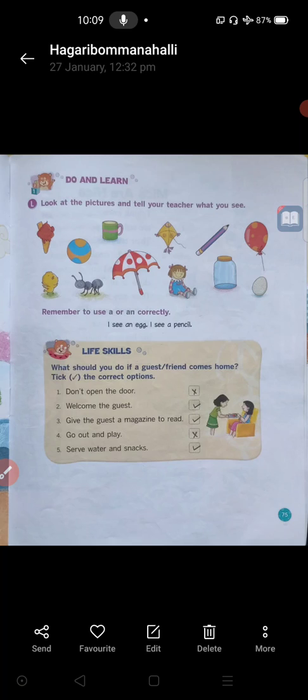Second, welcome the guest. You will welcome the guest. Yes, you will welcome the guest or your friend. It is correct. Right mark. Third one, give the guest a magazine to read.